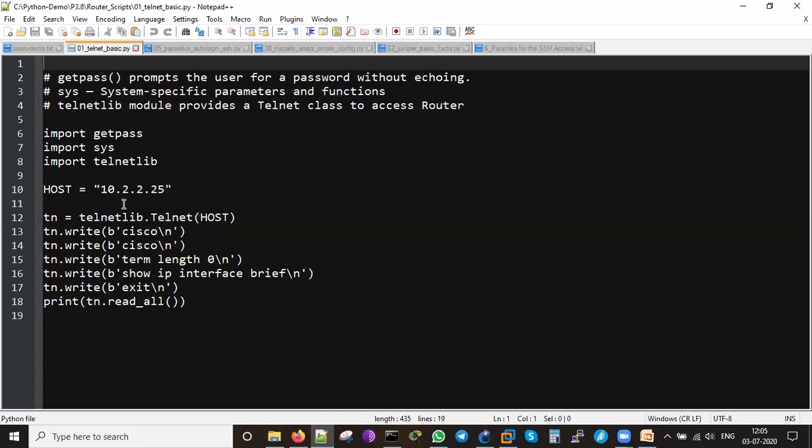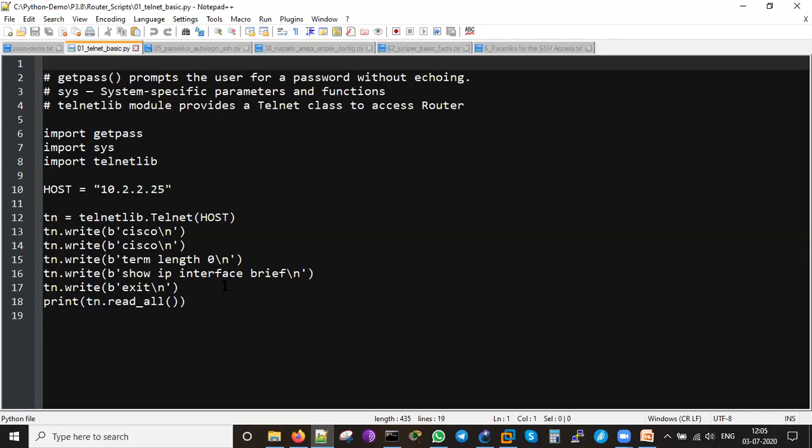For that, I require a telnet library to be installed in Python, and it is going to telnet to the host. The host is already defined. Once the telnet has been established, I will give Cisco as the username and Cisco as the password. Then terminal length. It will give me the full screen. When I say show running, it will show a half screen and I would need to press more. Instead of that, if I give terminal length 0, it will run as one full page and I will be able to see that.